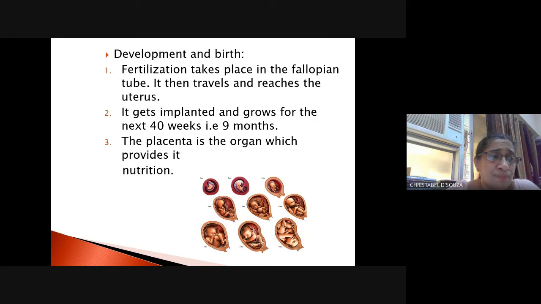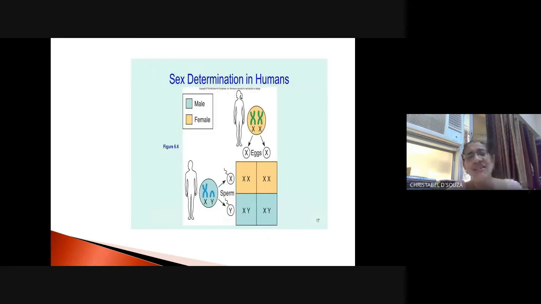Now, please understand this next one. This is a very important slide to understand. Boys, if you remember last year, I told you that in the case of females, you have 44 autosomes and a pair of sex chromosomes. Sex chromosomes determine whether a species is male or female, right? Because we are unisexual individuals.